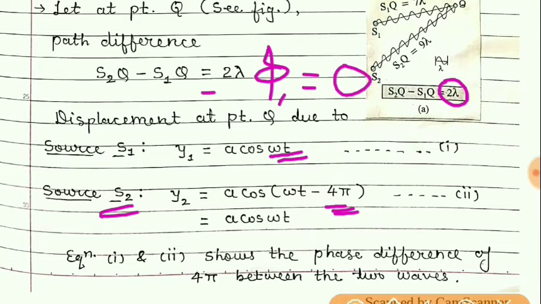So with respect to this phi 1, the phase of the second wave will be 4 pi.